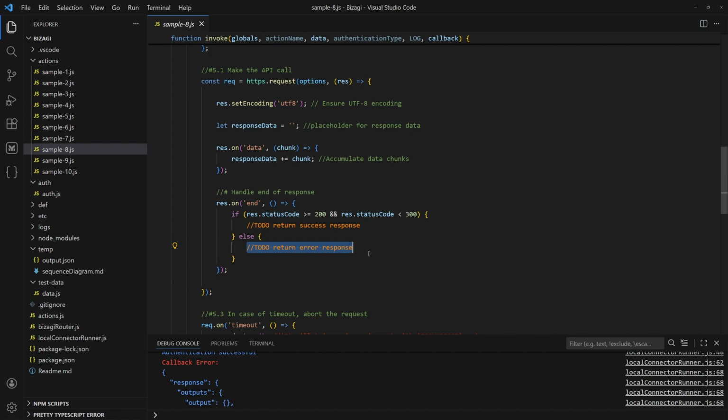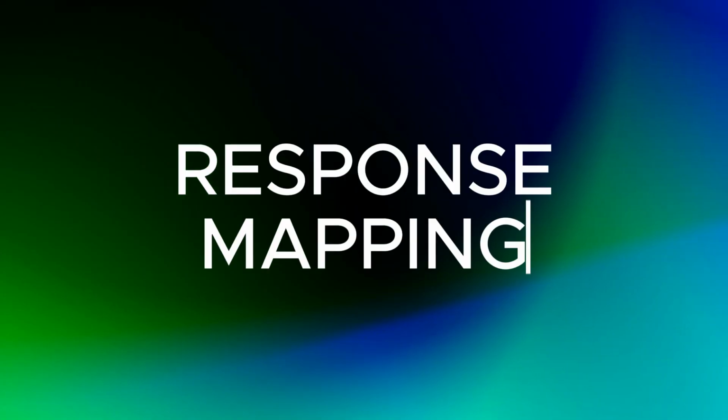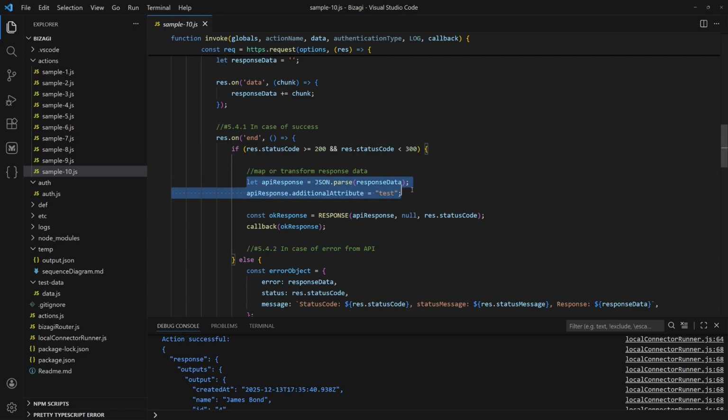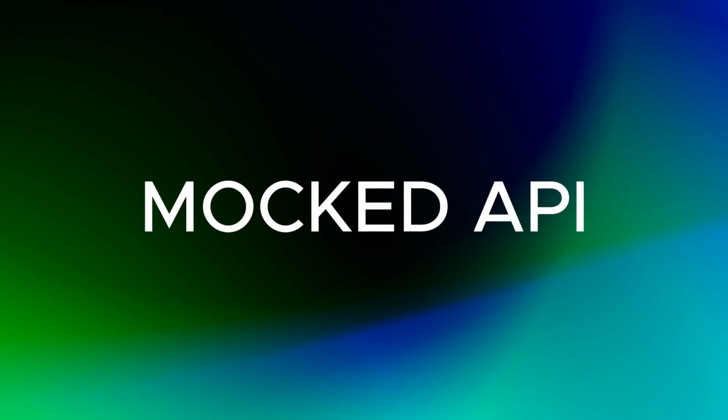But of course, you should adjust this logic based on your API specification. This is also a good place to perform transformations of the response and mapping, ensuring that API response matches with the connector output structure. In this example, I have added additional text attribute which will be merged with the original response.